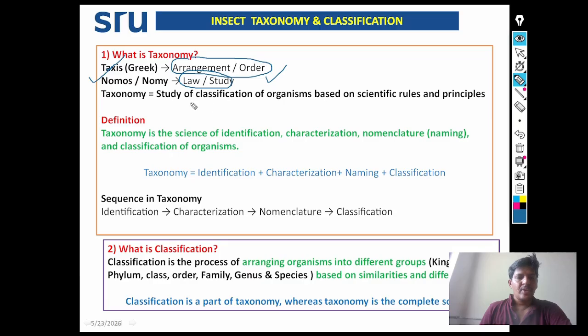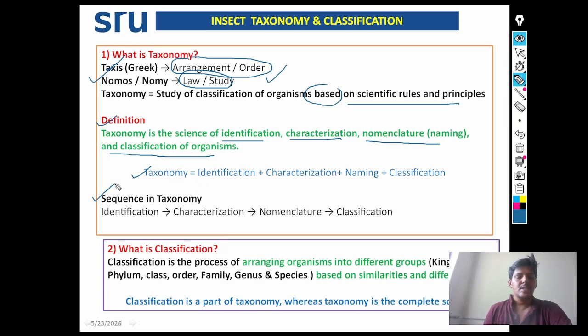Study of classification of organisms based on scientific rules and principles is taxonomy. Or otherwise, taxonomy is the science of identification, characterization, nomenclature, and classification of organisms. Taxonomy is equal to identification, characterization, naming, and classification.